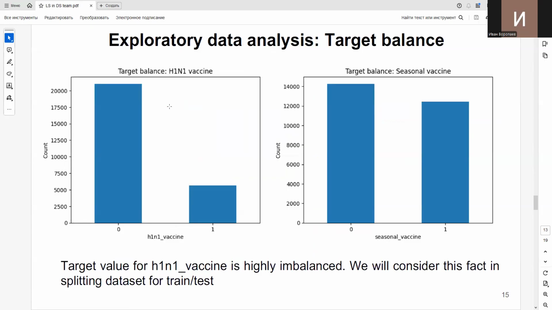And here is the target balance. We see that, for example, for seasonal vaccine, there is a more or less balanced target value, but for H1N1, the target is unbalanced towards class 0, which is not vaccinated.